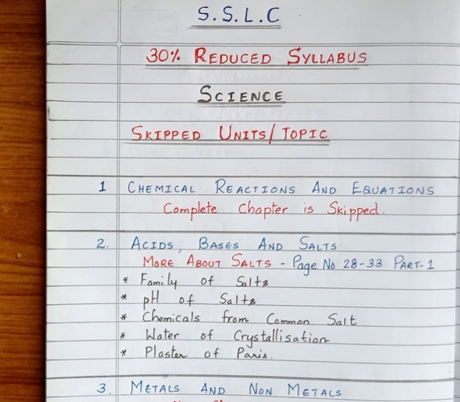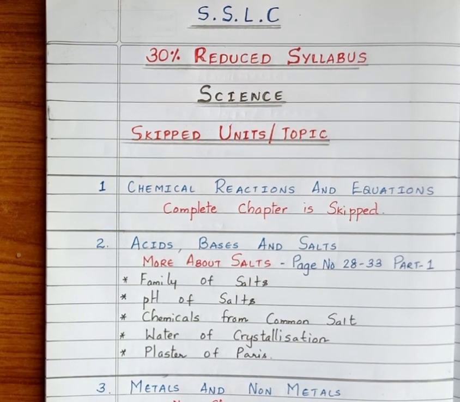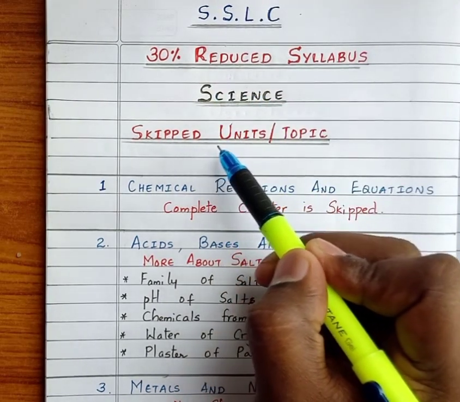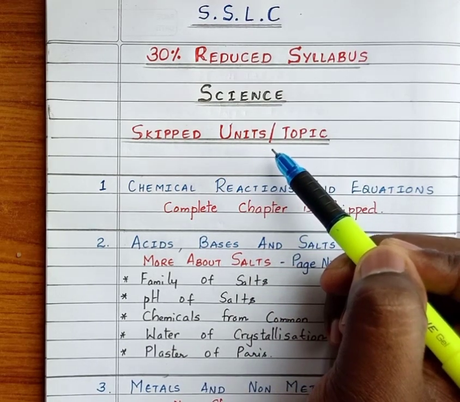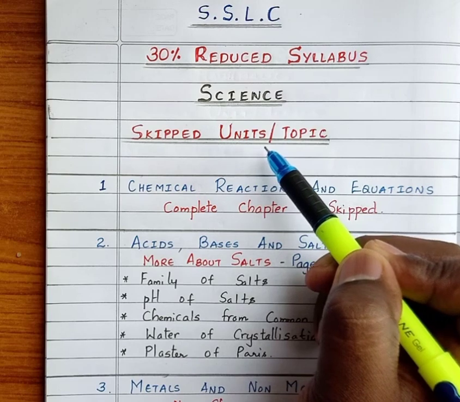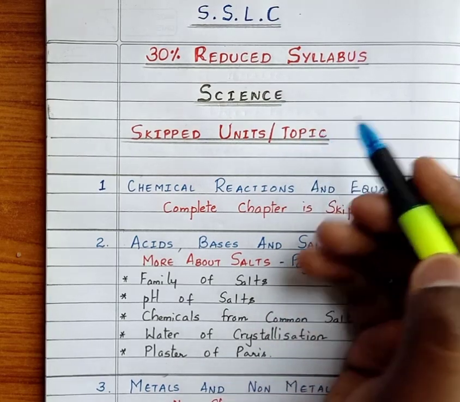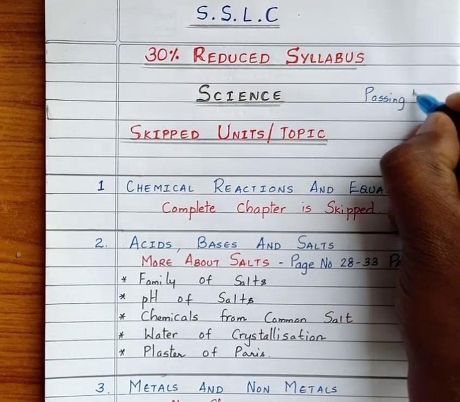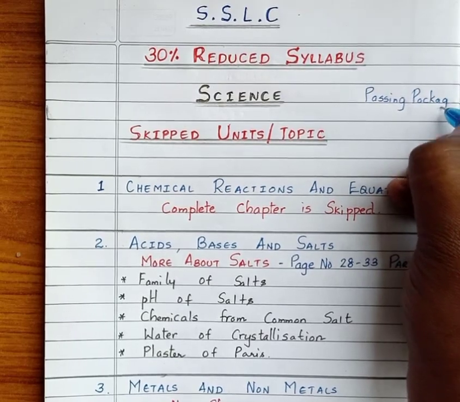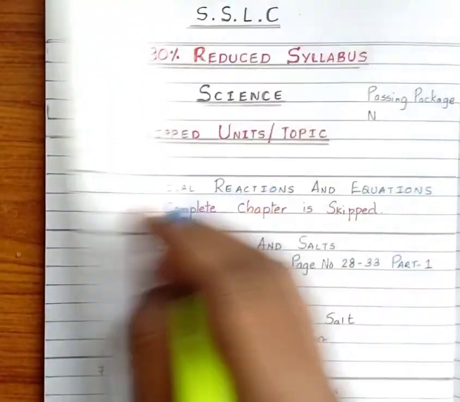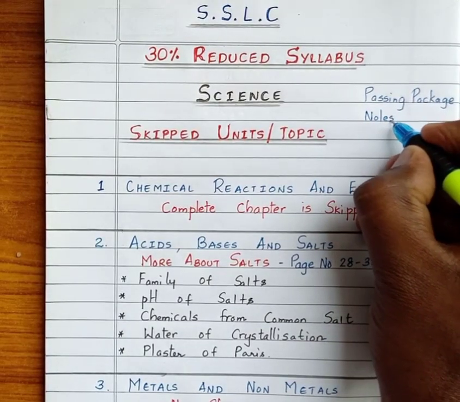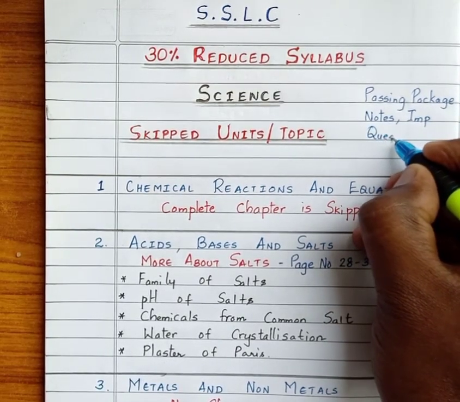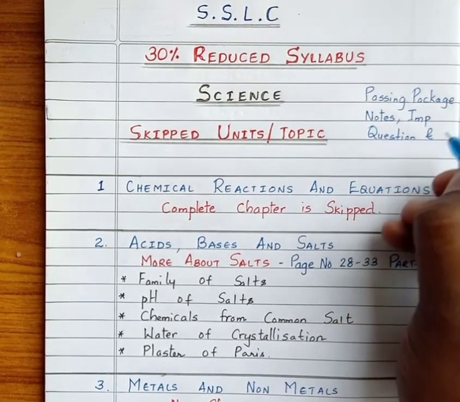In this video, we will try to check the reduced syllabus of science. That is, we'll check the skipped units, topics, and also chapters which are completely retained, which is very important from the examination point of view. Also, passing packages, notes, important questions, worksheets and application questions based on this reduced syllabus will be updated or notified in my channel.